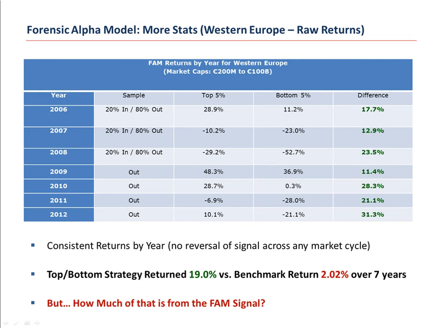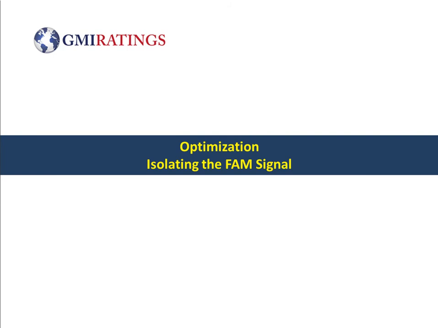But how much of this return is purely from the FAM signal? That is, we see a dramatic outperformance, but we want to know how much actually is coming from FAM and how much is due to other market factors. So let's do an optimization. This is one optimization I ran. It's one of the most conservative ones I ran, but I want to isolate the FAM signal as strictly as possible.